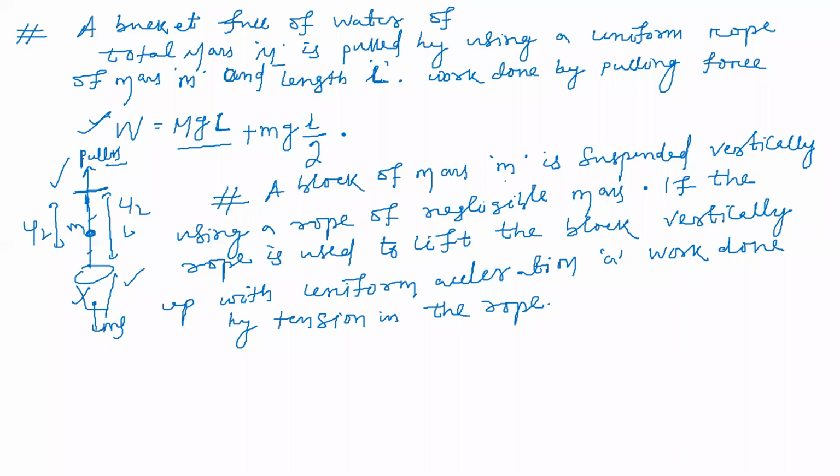A block of mass m is suspended vertically using a rope of negligible mass. If the rope is used to lift the block, friends, there is a rope which is used to lift the block vertically upward with a uniform acceleration of a.